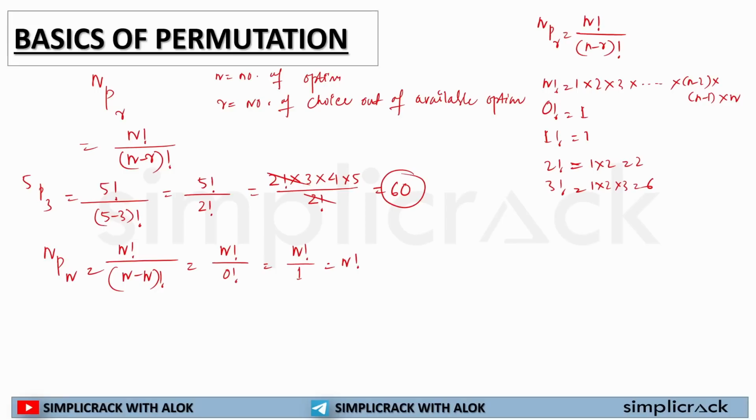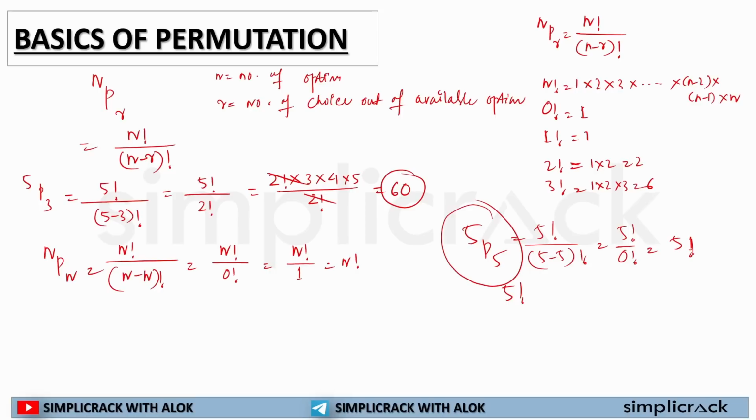For an example, if I have 5 options and I can select 5 out of them, I can write it 5P5. Without solving it like this, 5 factorial divided by (5 minus 5) factorial is 5 factorial divided by 0 factorial, which is 5 factorial. I should directly jump to 5 factorial because it is in nPn form. Okay. So that's what I want to tell you.